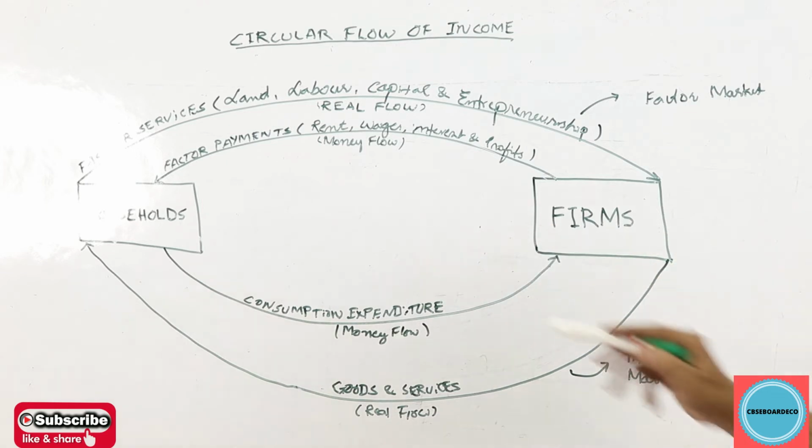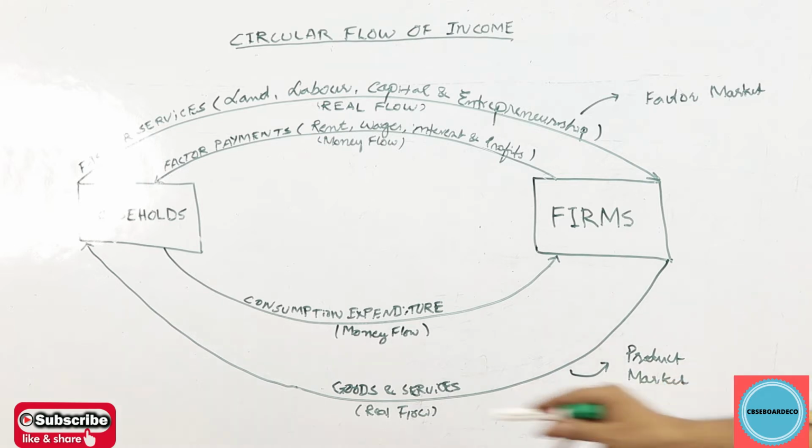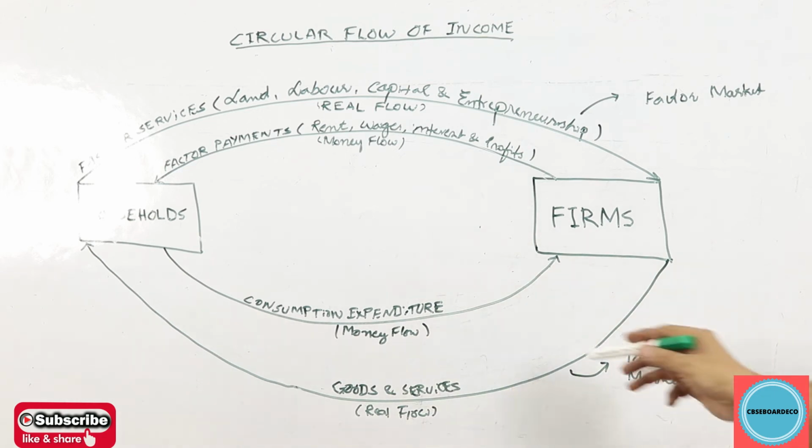Here mind it again, money flow is taking place from households to the firms. And the next point, in return the firms pay them goods and services. So this money flow has an opposite flow, goods and services. This side of the picture, you can see it here as product market. This is the market for the products, whatever we buy in the market.